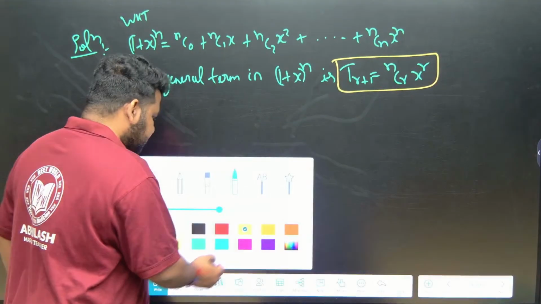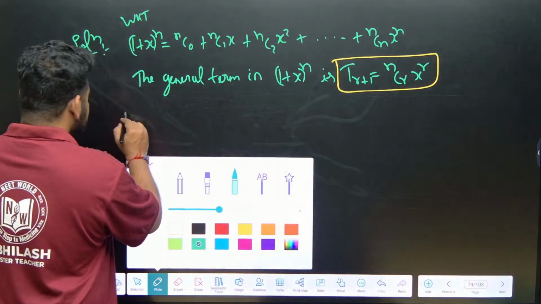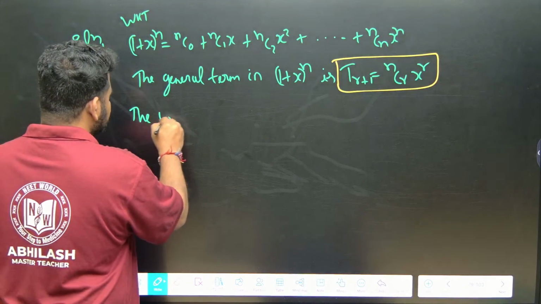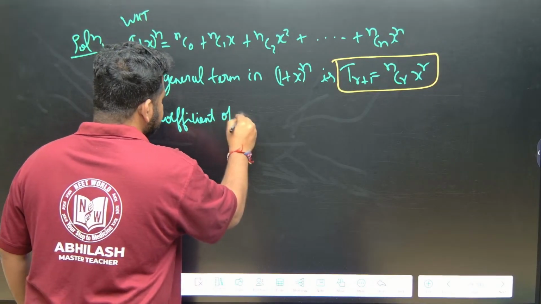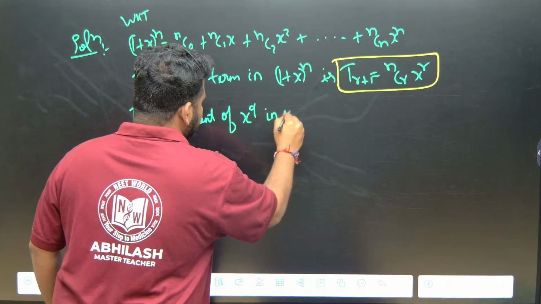Okay, now they are telling, we want to find the coefficient of x power 9 in (1 plus x) to the power of n.